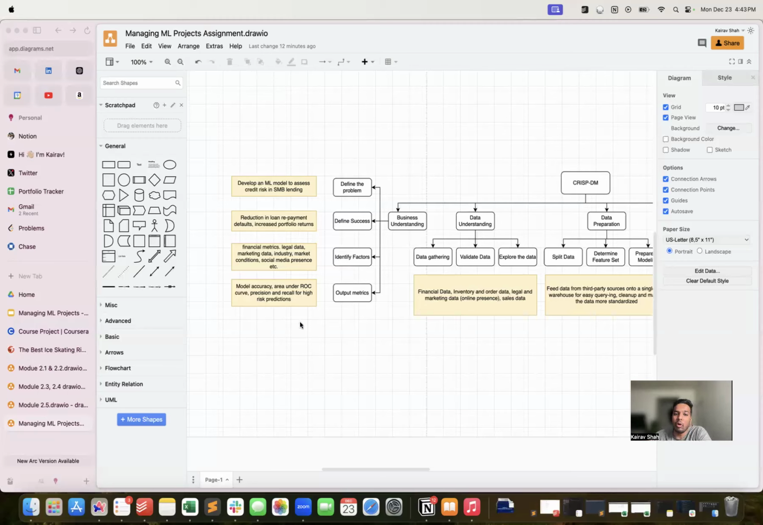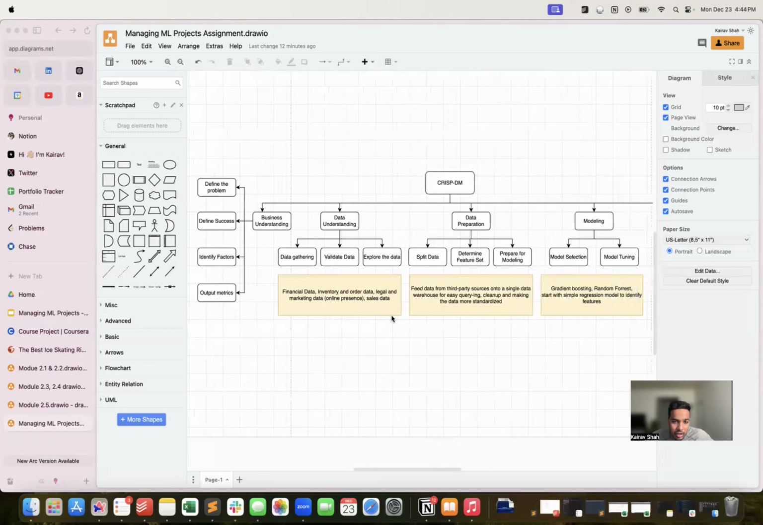Output metrics would be model accuracy. We want the model to be accurate. This is a high risk, high reward kind of domain. If we go wrong with identifying a wrong business as risky, the business can lose money, and that can result in lower portfolio return overall. So, high risk, high reward: model accuracy, area under ROC curve, precision and recall. We want the model to predict risky businesses more accurately, so precision and recall are also very important.